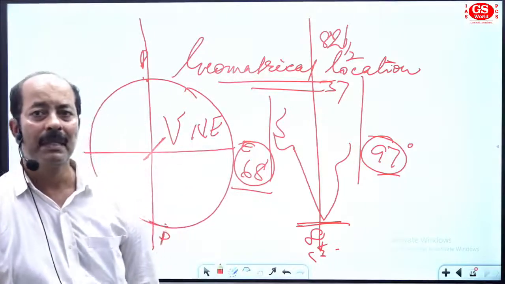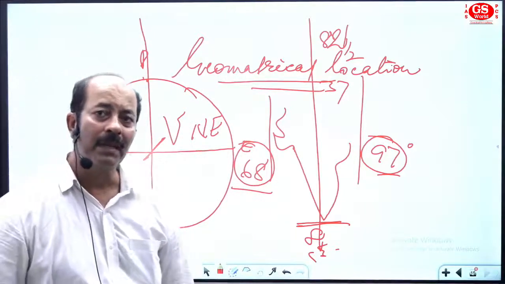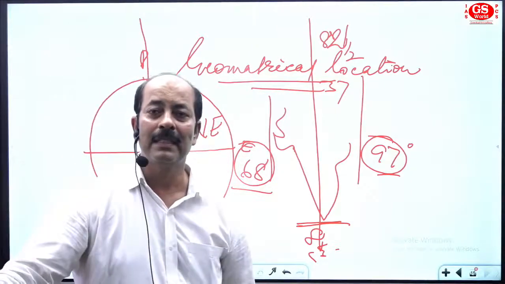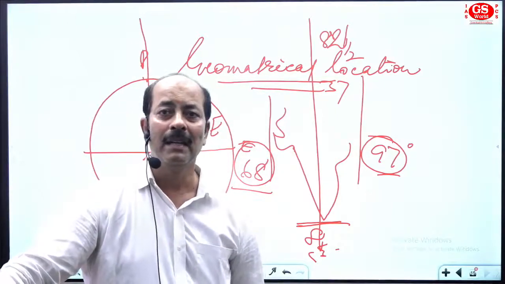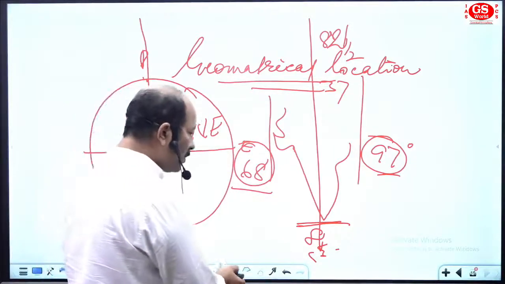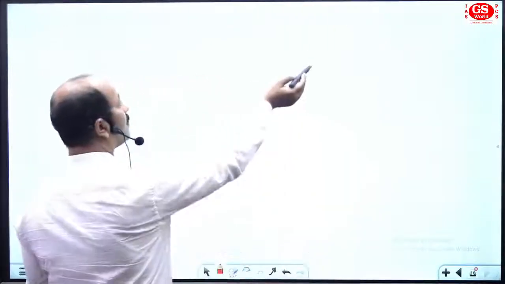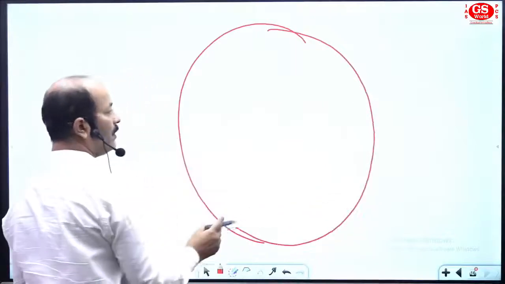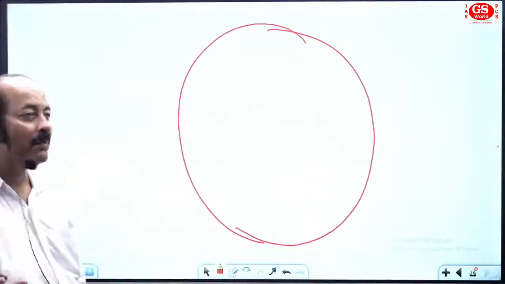We can go for a separate discussion of latitude and longitude. But here, I want to give you why time is calculated in India from Allahabad and how it is calculated. So see, I'm going for a basic discussion here. Suppose you have this area as a globe, right? As a whole globe.